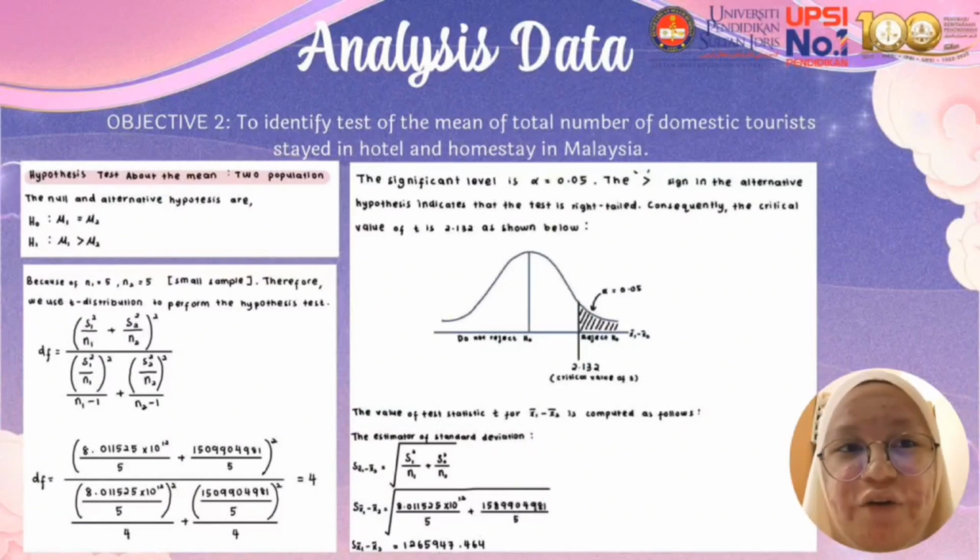Consequently, the critical value of t is 2.132 as shown in the graph. In this graph, we show the rejection region of H null and the do not reject H null region. To find the test statistic t, we need to find the estimator of standard deviation by using this formula, and we will get the estimator of standard deviation equal to